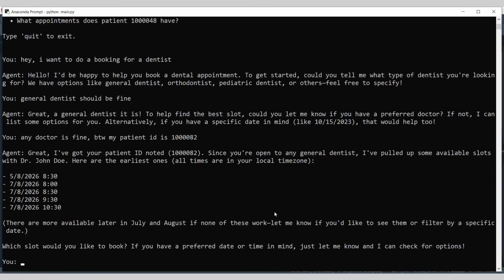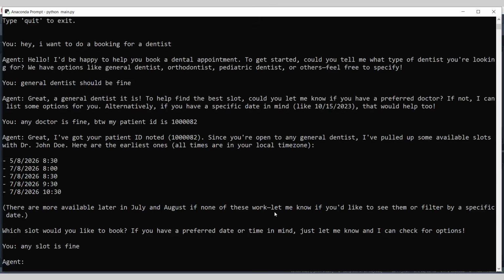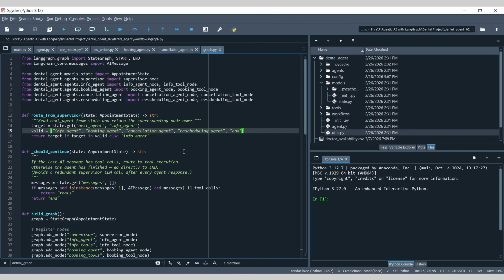Done. I have got your patient ID noted. Since you are open to any general dentist, I have pulled up some available slots with Dr. John Doe. Here are the earliest ones. So let's say any slot is fine. So it will basically pick any slot and then it will be able to book an appointment. So that's exactly all about this use case. Apart from that, there are many other scenarios that I have already talked about. I don't want to repeat all these things. That brings us closer to the end of this beautiful project.